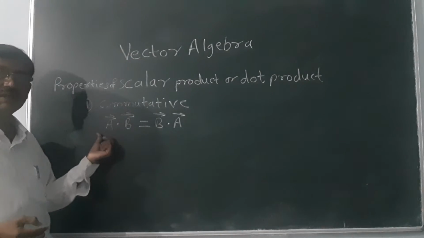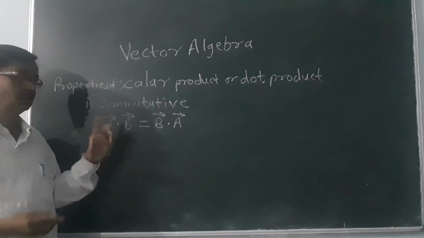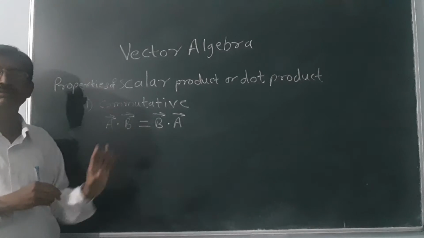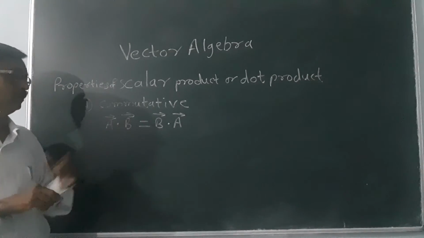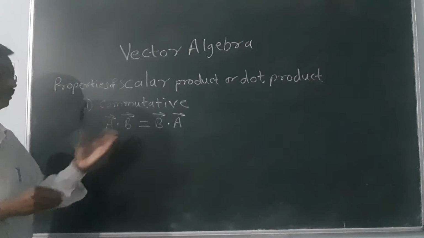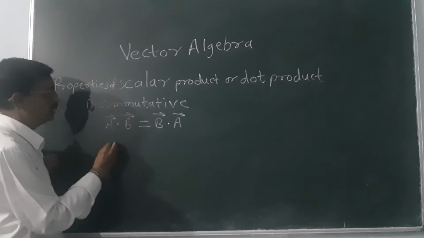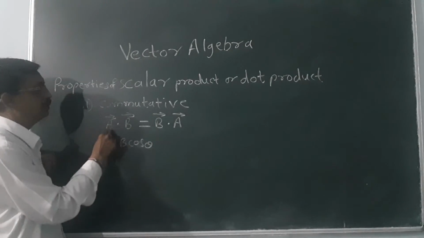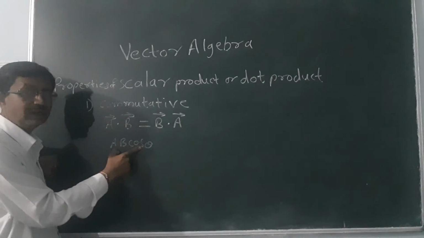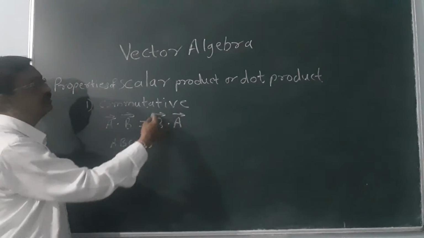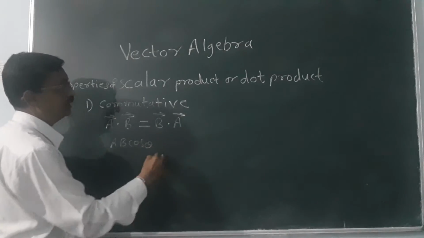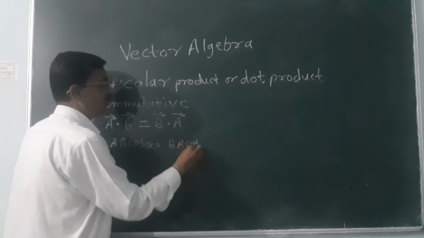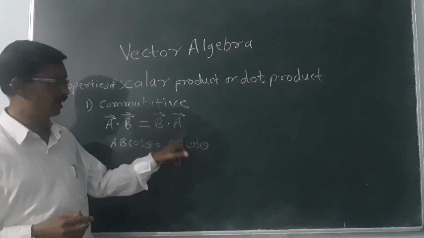That means in this case only magnitude is used. Whatever may be the direction, the result is the same. So how can it be represented? This is indicated by AB cos theta. That means A into B and whatever the angle between them, cos theta. If we consider the other side, what will happen here? It is represented by BA cos theta.